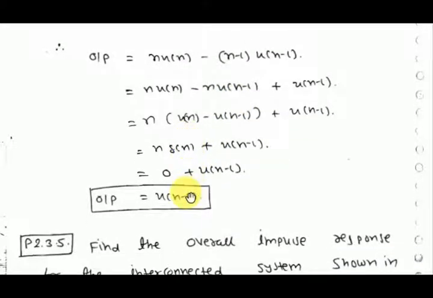You will get it like this. Then open this bracket, and you will find it like this. Then you have to take n common from here. You will find that u[n] minus u[n minus 1] is delta[n]. Using this property it will be 0.